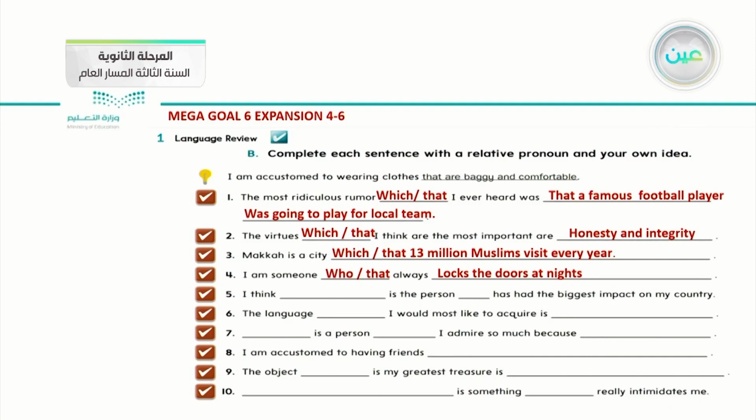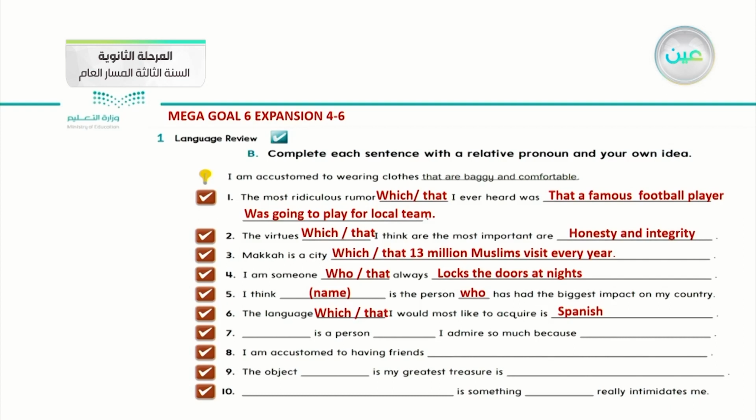Number five, I think. What do you think? What I think: Ali, I think Fatima, I think Muhammad, any name you can use. It is the person. What suitable pronoun comes with the person? It is who. Who has had the biggest impact on my country. Number six, the language which or that I would most like to acquire is Spanish.